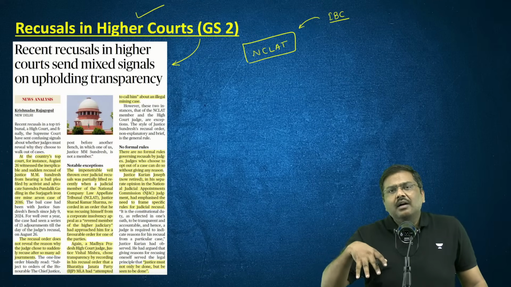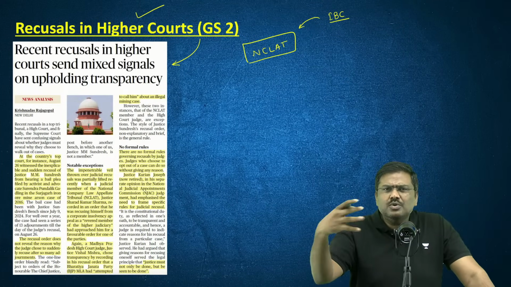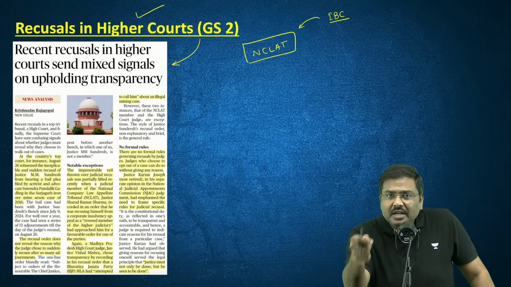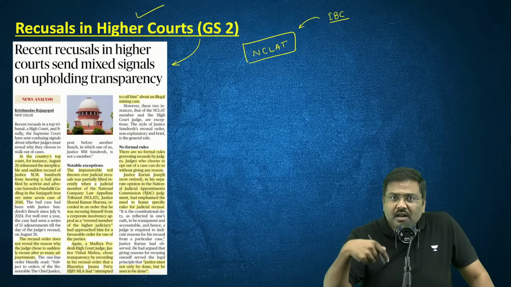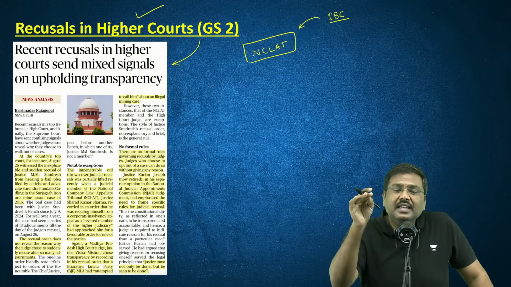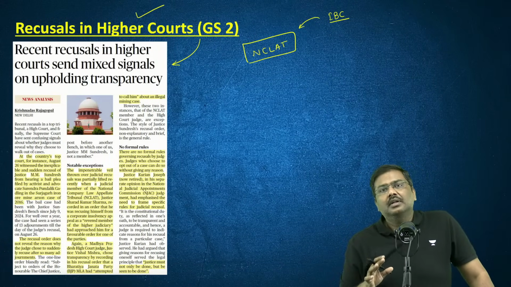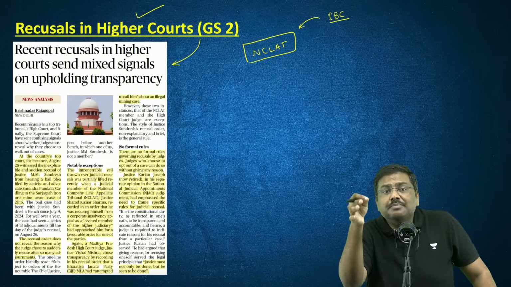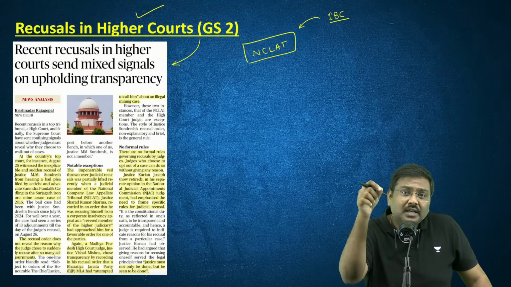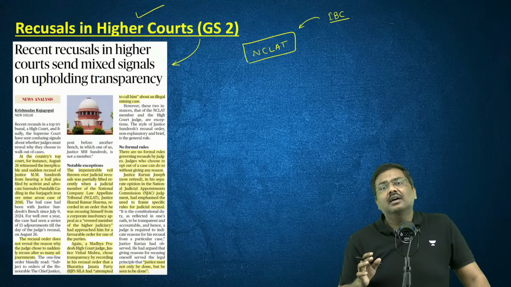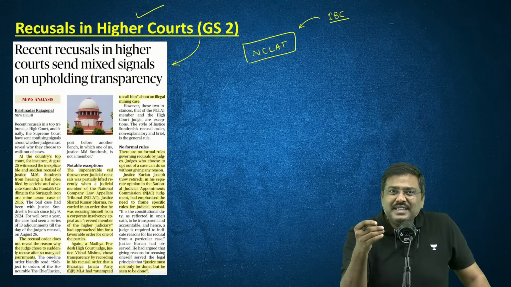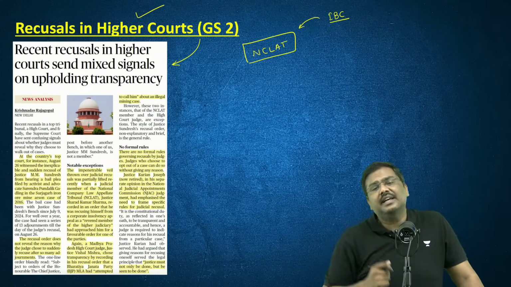In case of India, and this is the normal procedure outside India as well, in multiple countries, whenever a judge recuses himself or herself from hearing a case, the reasoning is not provided. The clarity regarding for what purpose they are recusing, that information is generally not provided. And what is the argument here? The argument is this basically doesn't promote transparency.